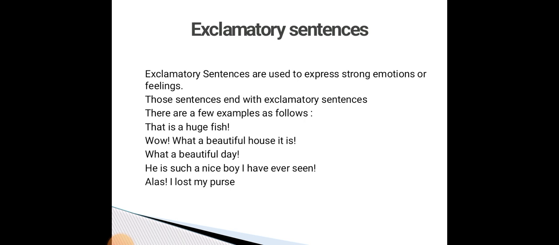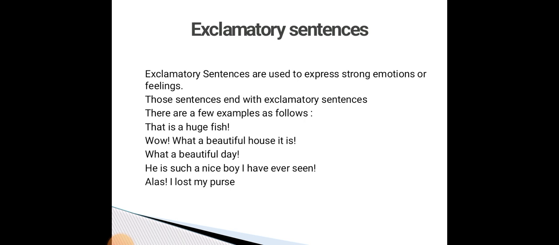What is the second example? Wow, what a beautiful house it is! What a beautiful day also! Here we are expressing our happiness after seeing the beautiful day. After seeing the beautiful day, it was exciting. So, what a beautiful day! You have to put the exclamation mark.